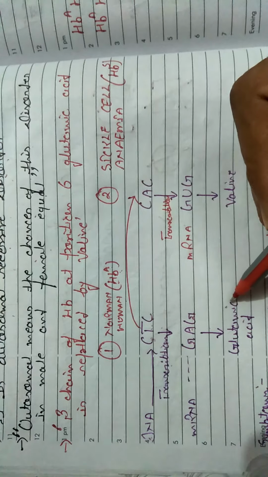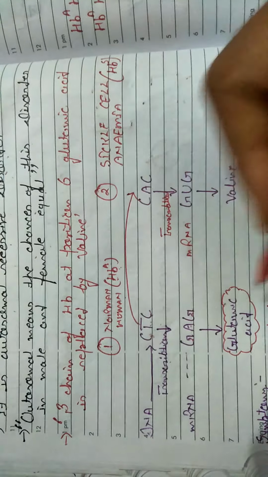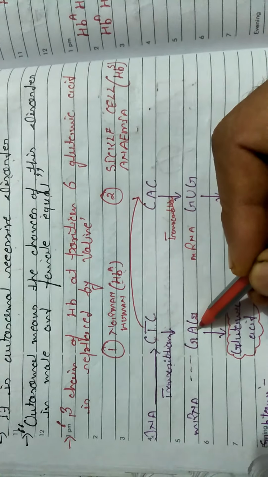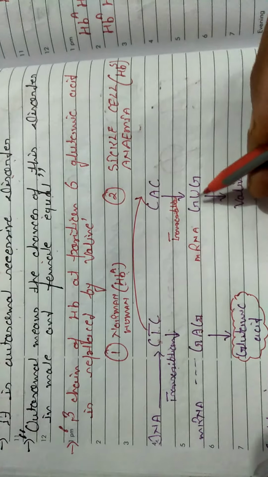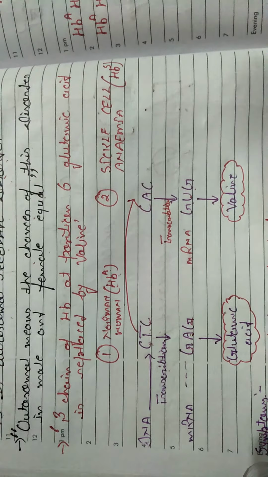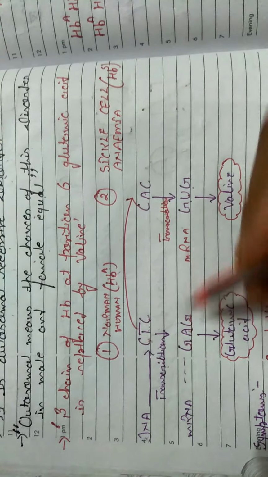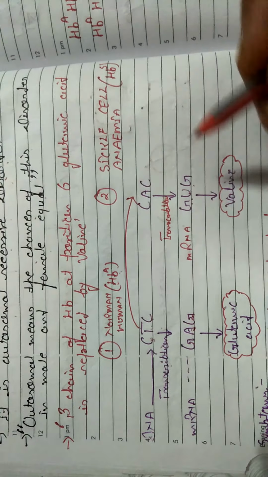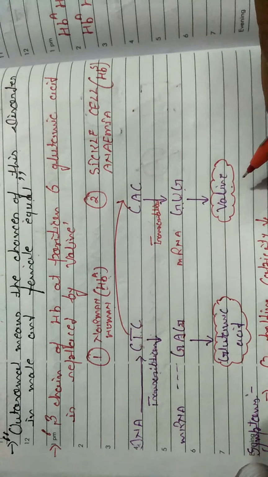This glutamic acid acts as an amino acid in normal human beings. But whenever in this GAG the A, adenine, is replaced by uracil, the GAG converts into GUG, and this GUG is responsible for another type of amino acid, which is known as valine. So wherever a person has A replaced by U, that person has GUG. We know that GUG represents the amino acid valine.